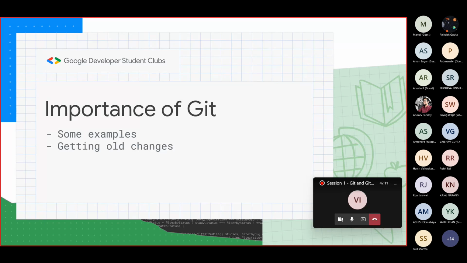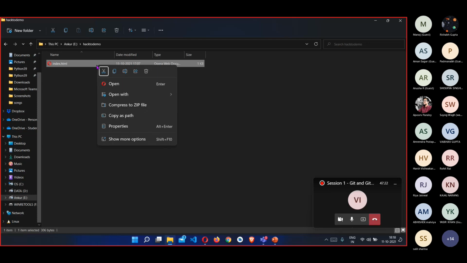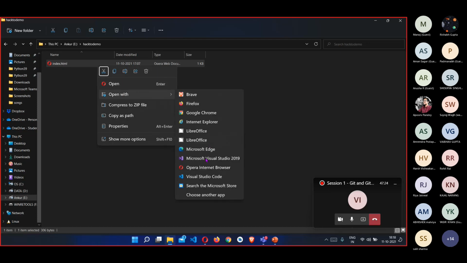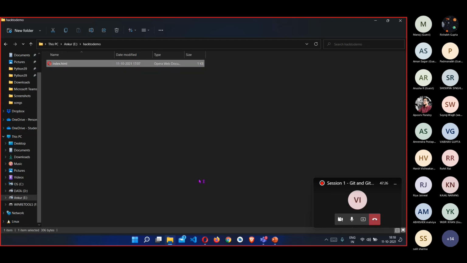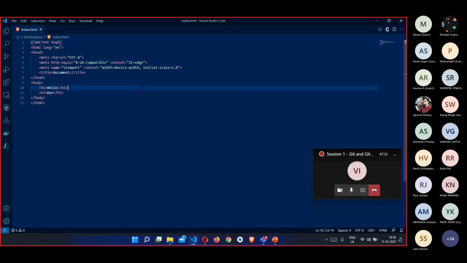So for that, I think we should just look into some practical aspect of it. So what I have right now is a simple index.html file. Let us also open the code in my Visual Studio Code so that we can look further into what it exactly is and how we need Git in this part.